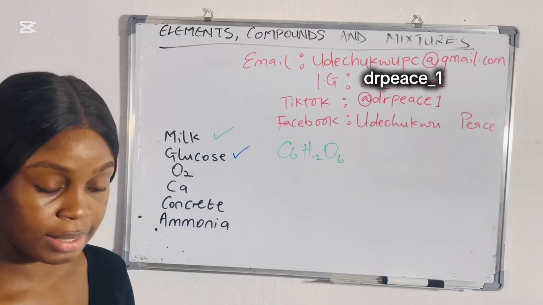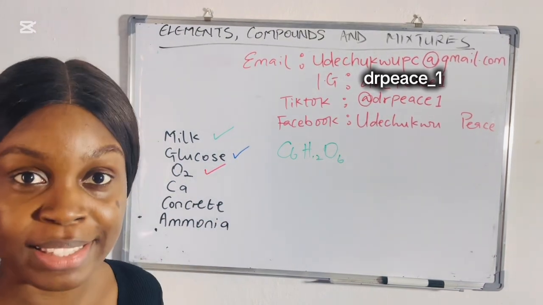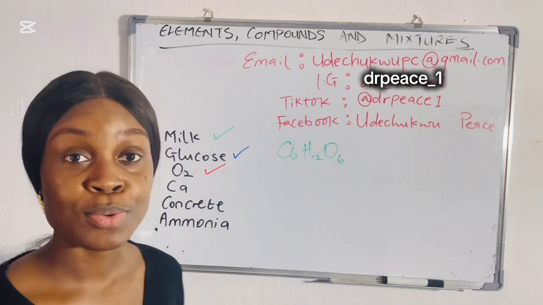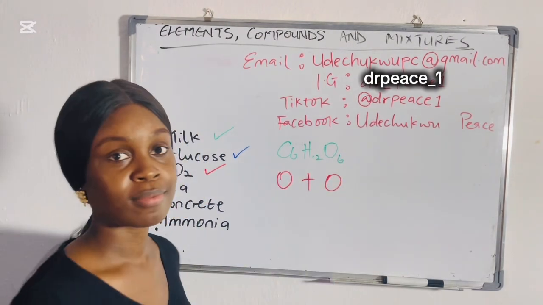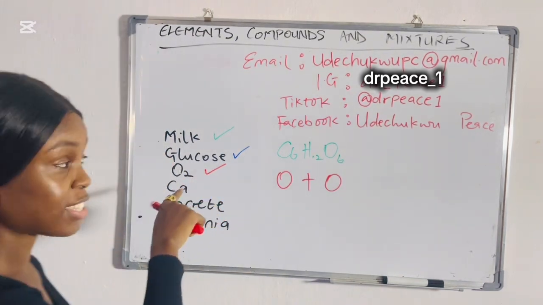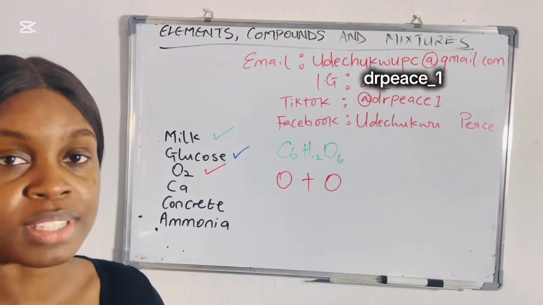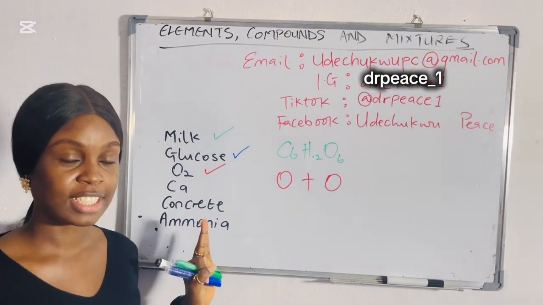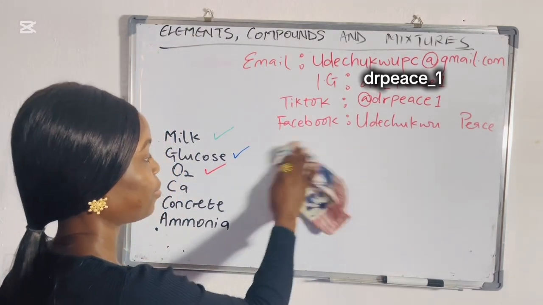Which of you is correct? It is an element because O2 is made up of what? Oxygen. Even when you try to split this, you still get oxygen. There is no new substance formed. Do you understand that now? So I hope we are not confused.